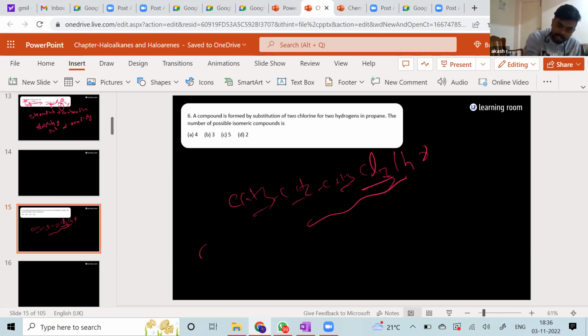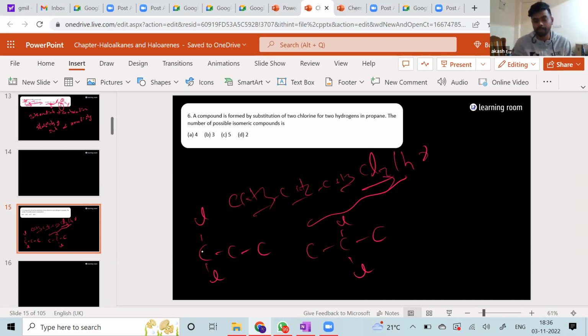Now the first possibility is that we'll put 3 carbon atoms only, forget about the hydrogens. Right? Now the first possibility is that, there are two chlorine atoms I have to account for, say in the first carbon atom itself I'll put both. That is one possibility. The second possibility is that in the second carbon atom itself we'll put both chlorine atoms. The third possibility is that I can put the 2 chlorine atoms in the third carbon atom itself. Correct?